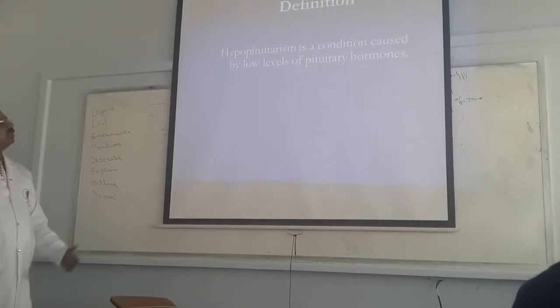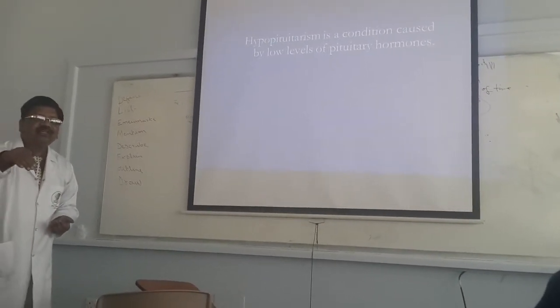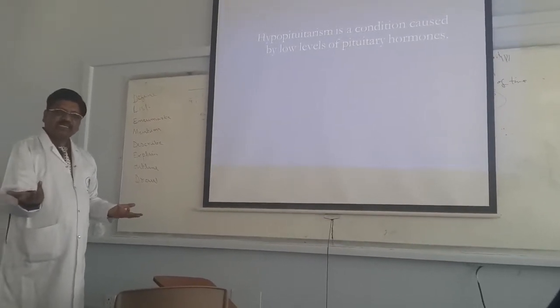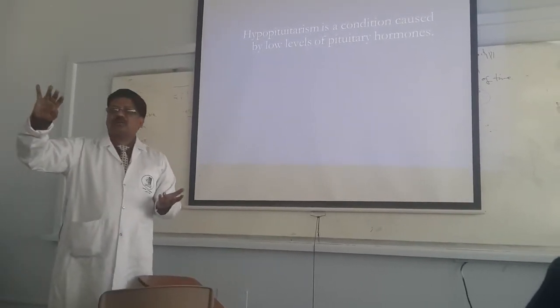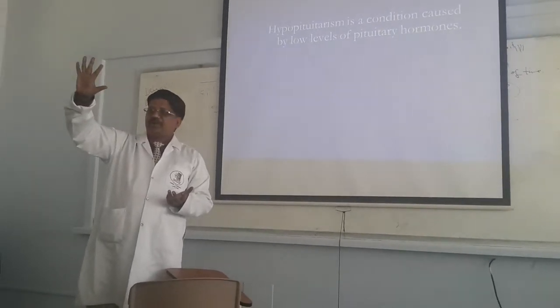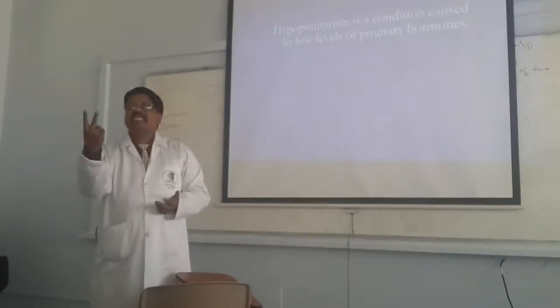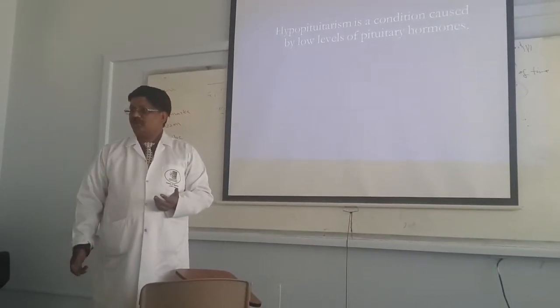Coming to the definition: hypopituitarism is a condition characterized by low levels of pituitary hormones. You understand? What are the hormones? Mainly prolactin, growth hormone, gonadotropic, corticotropic and thyrotropic hormones. The posterior pituitary secretes two hormones: one is anti-diuretic hormone and the other is oxytocin. Right?